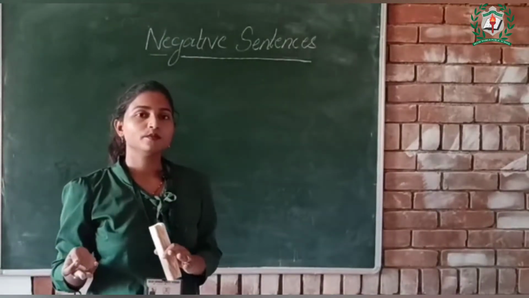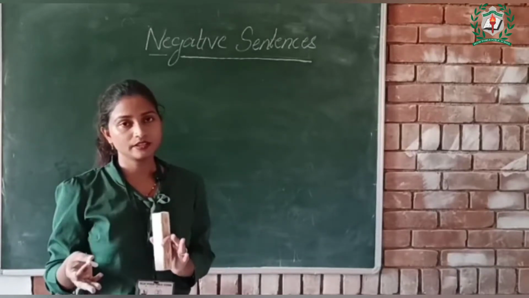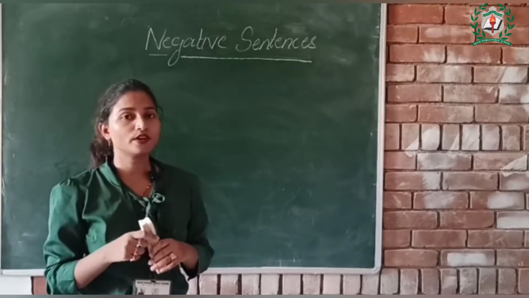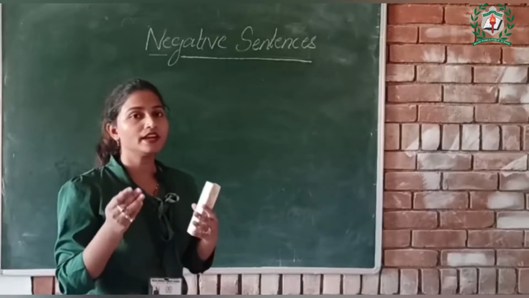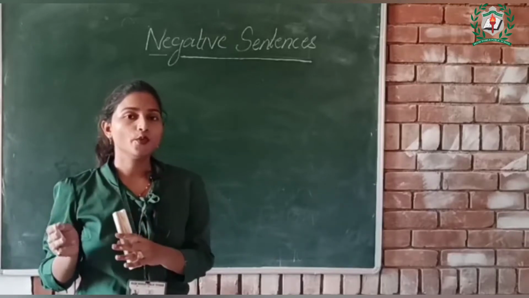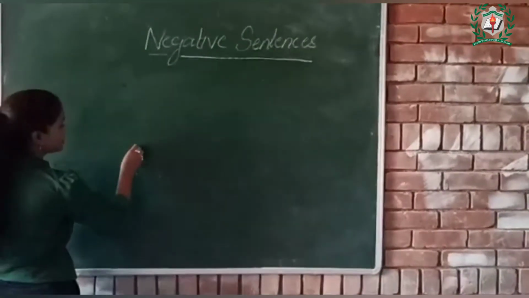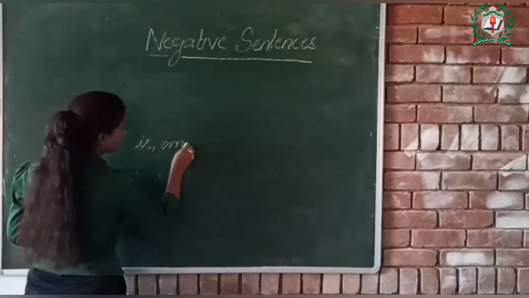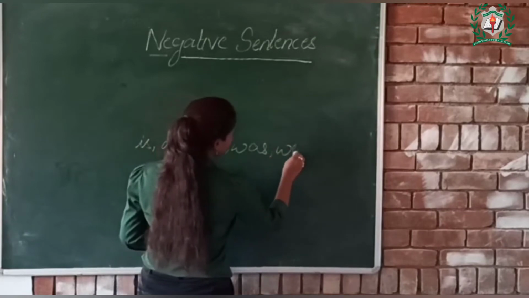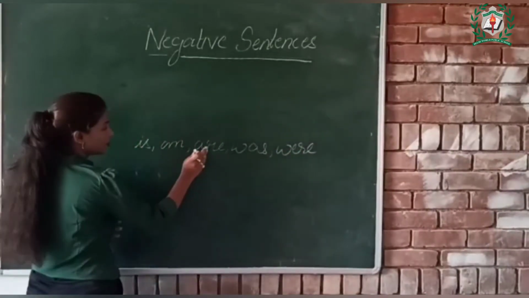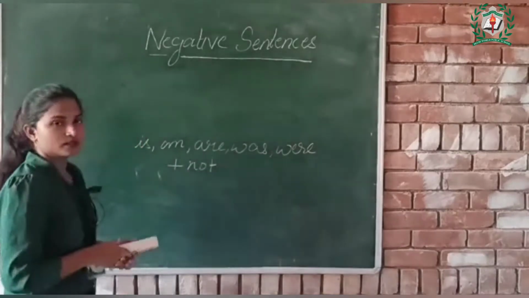And we have also discussed some of the rules of forming negative sentences. And what were they? The first one was after the helping verbs is, am, are, was, were, we add not. So after all these helping verbs we add not.